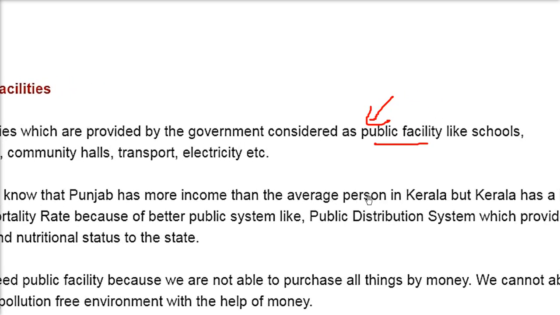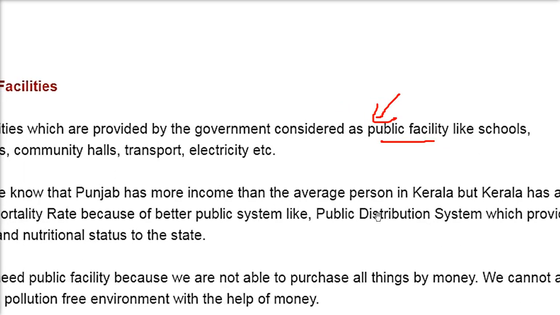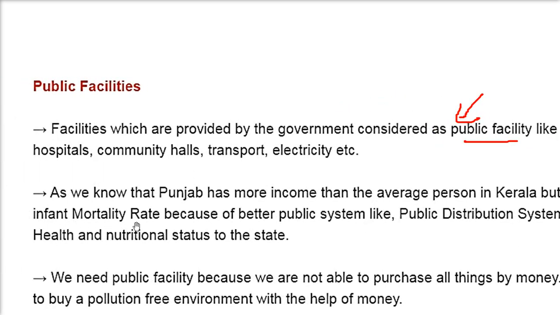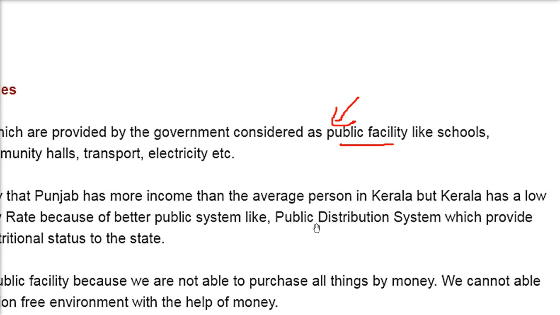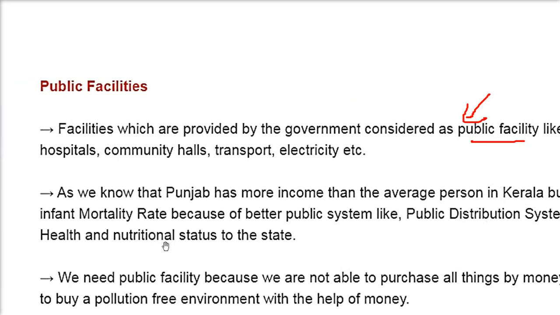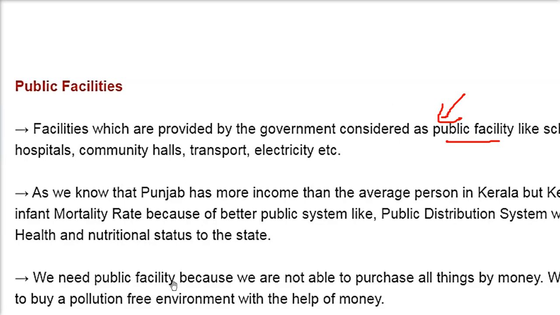So as we are aware, Punjab has more income than the average person in Kerala, but Kerala has a low infant mortality rate. That is, if you take 1000 kids, they are dying less as compared to other parts of the country, because of the better public system, better government control, better government facilities, like the PDS, public distribution system. This is a system where ration, that is the basic rice and wheat, etc., is distributed at a very cheap and nominal price by the government, which provides for the health and nutritional status of the state.